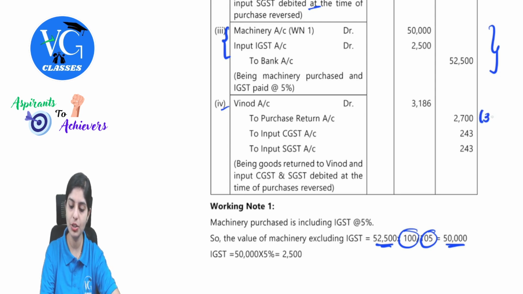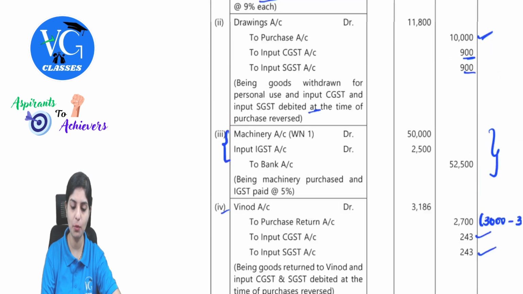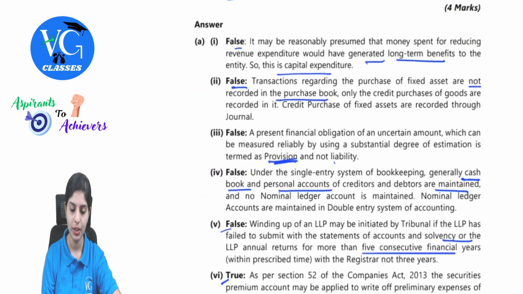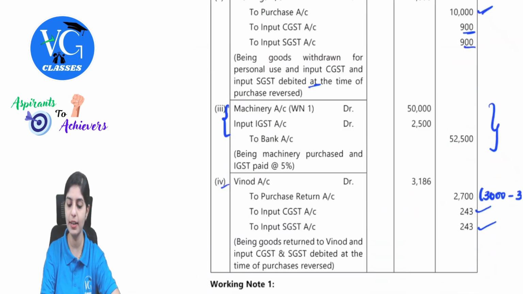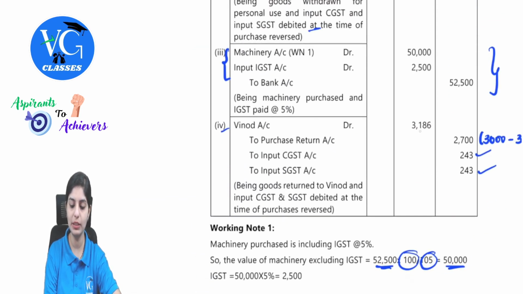So the transaction amount will be 3,000 minus 300, which is 2,700. Again, GST will be considered on this amount, 2,700. The GST rate was 9% each, so on 2,700 at 9% each, 243 each, the total 3,186 will be debited to Vinod.